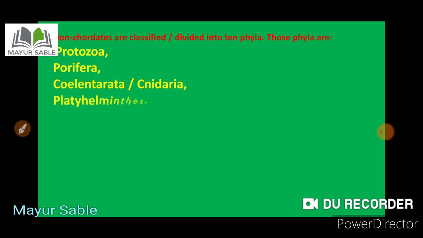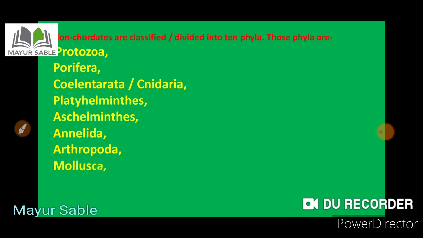Then the fourth is Platyhelminthes, then Aschelminthes, then Annelida, then Arthropoda, then Mollusca, then Echinodermata and Hemichordata. So those are the 10 different phyla into which the non-chordates are divided.